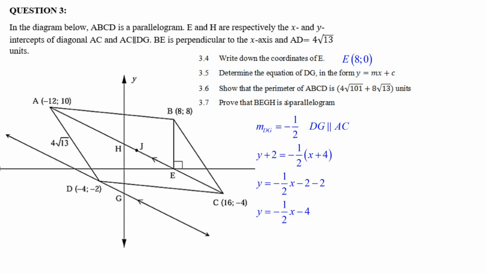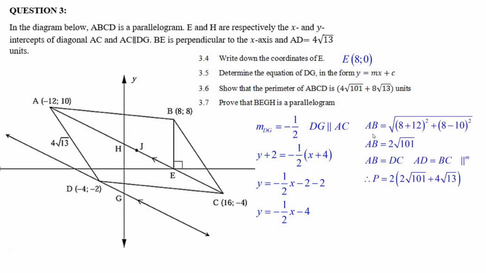Show that the perimeter of ABCD is 4 root 101 plus 8 root 13. Well, it's a parallelogram, and parallelograms have opposite sides that are the same. So there's 4 root 13. It's got to be another 4 root 13. That explains half of it right there. It must be 8 root 13. But we need to figure out what one of these sides is here. I don't think it matters which one we choose.